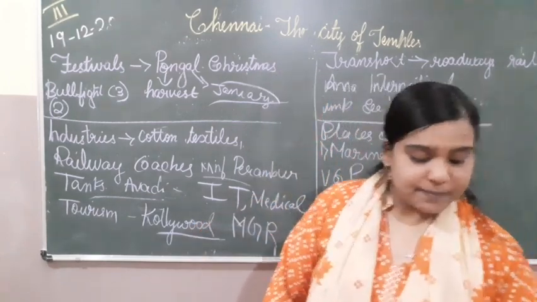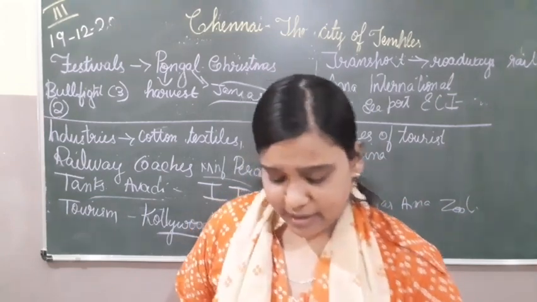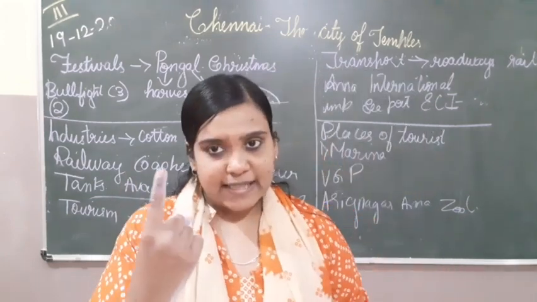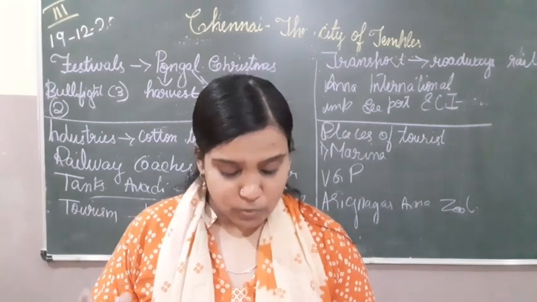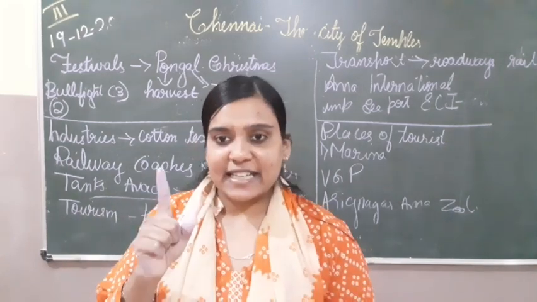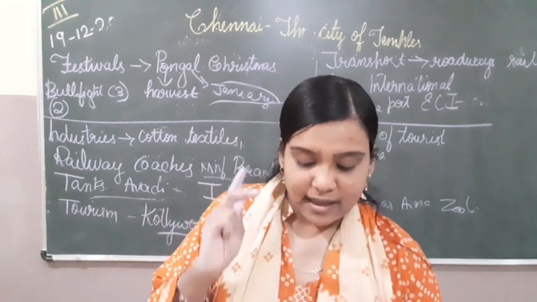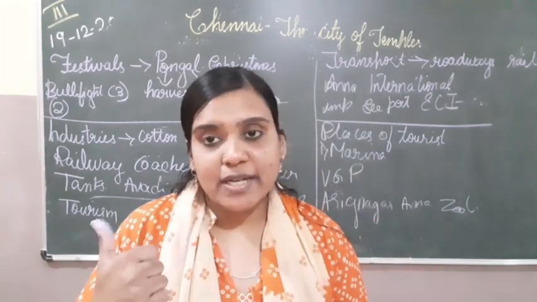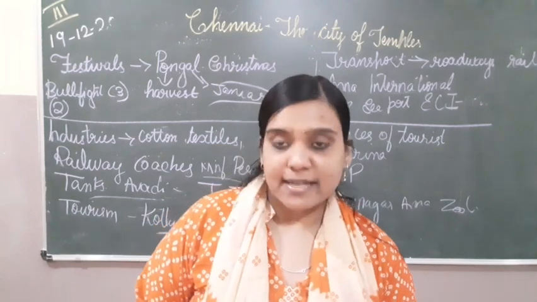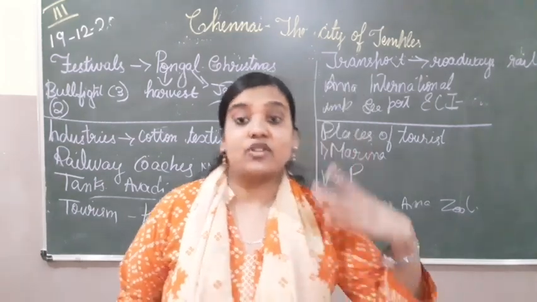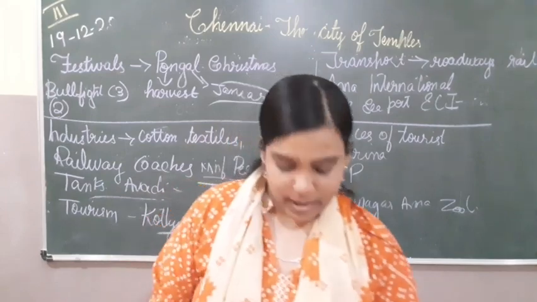Okay, so I repeat, if we go for industries, Chennai is known for good cotton textiles and other important industries including automobile, paint, glass, and leather industries. Automobile companies like Hyundai, Nissan, Daimler and BMW have set up their production units over there. They make the cars over there.